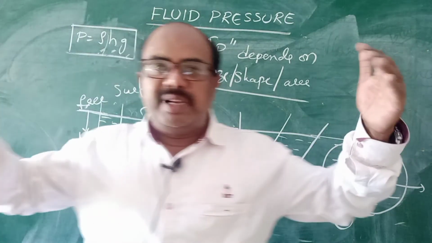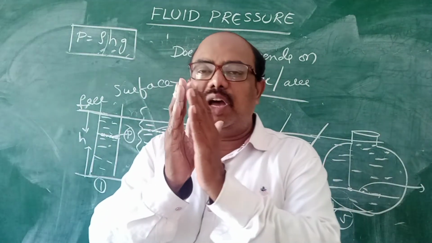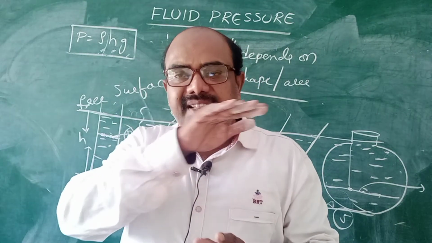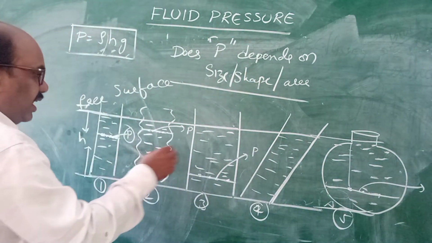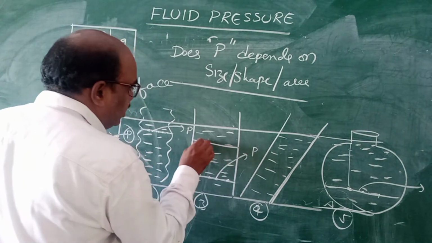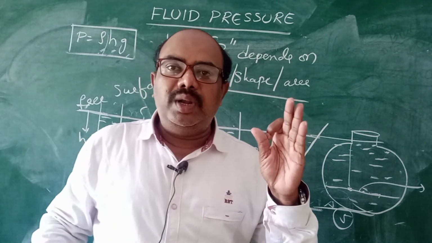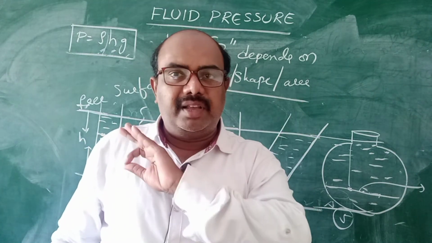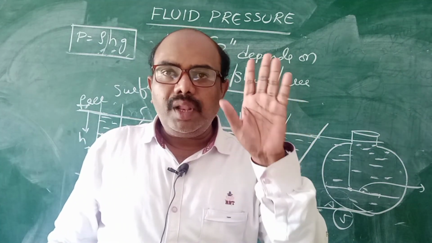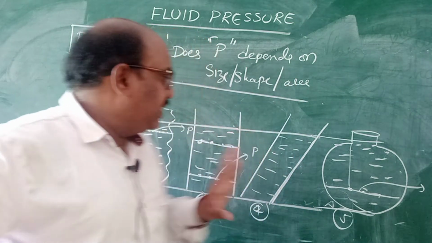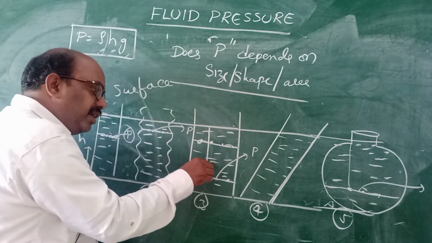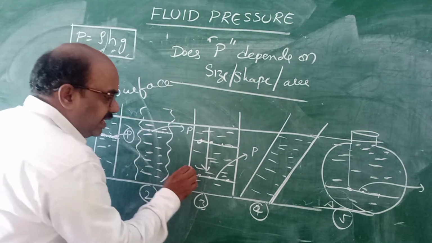Suppose you have this much big vessel, I have only a small vessel, but the pressure is the same at the same level. If you take 5 points at the same level, all these points have the same pressure. Why? Because pressure depends only on the height from the free surface, but does not depend on the size, shape and area. See children, if you go deep from the free surface, pressure will be more.